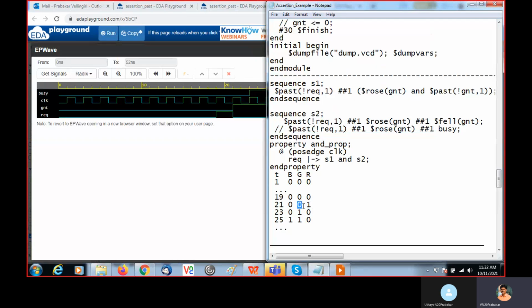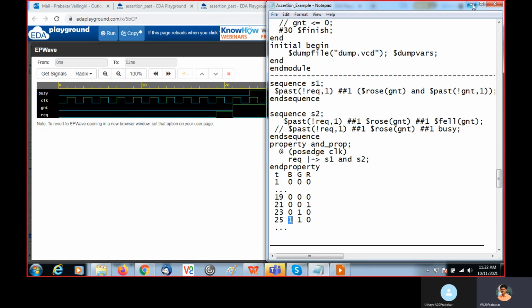Then after one clock cycle, grant becomes 1, going from 0 to 1. Then after one clock cycle, BC becomes 1. So now sequence 1 and sequence 2 both pass. Both are happening.